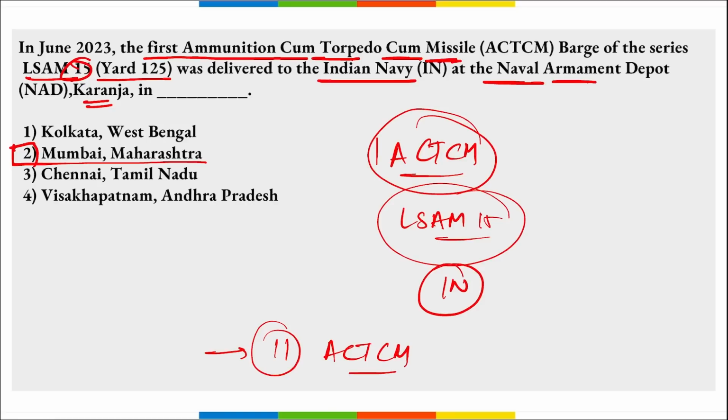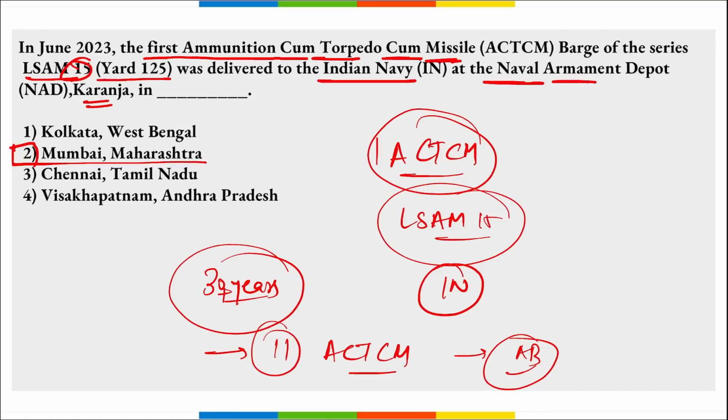And a contract for 11 such ACTCM, that is ammunition cum torpedo cum missile barges, has been awarded, right? And they will be built under Atmanirbhar Bharat, and this barge was built under the classification rules of the Indian Register of Shipping, and this will have a lifespan of almost 30 years.